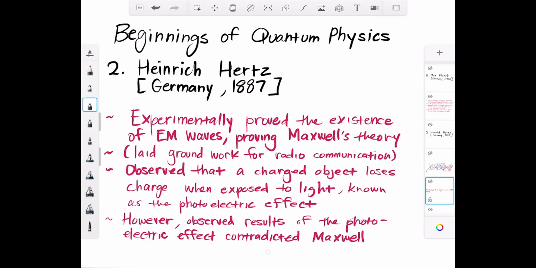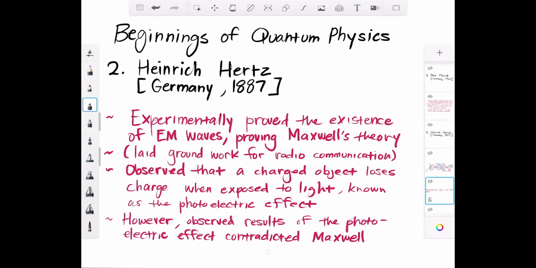Okay. Now, another thing that Hertz did around that time in another experiment was that he observed that a charged metal object will basically lose some charge when it's exposed to light. And that's kind of like a weird thing. You imagine you have like a piece of metal and you shine some light on it, right? Let's say that the piece of metal has some charge. You shine some light and then you measure its charge again and it's somehow less. But all you did was shine light on it. So he observed this effect, and it's now known as the photoelectric effect.